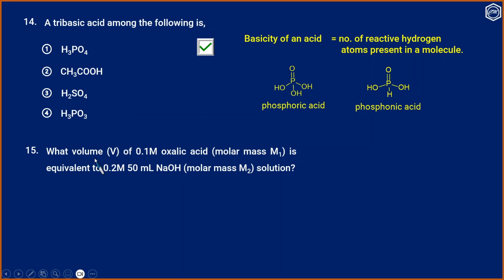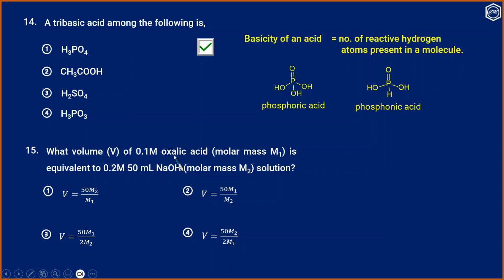Question number 15. What volume V of 0.1 molar oxalic acid, molar mass M1, is equivalent to 0.2 molar 50 ml sodium hydroxide, molar mass M2? Option 1, V equals 50 M2 by M1; option 2, V equals 50 M1 by M2; option 3, V equals 50 M1 by 2 M2; option 4, V equals 50 M2 by 2 M1.